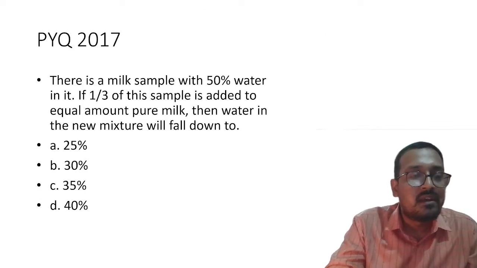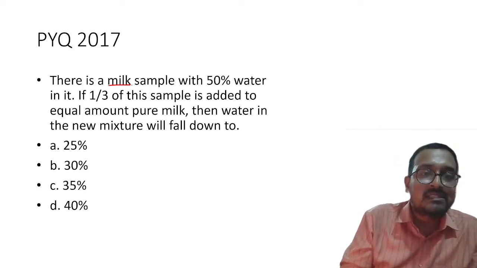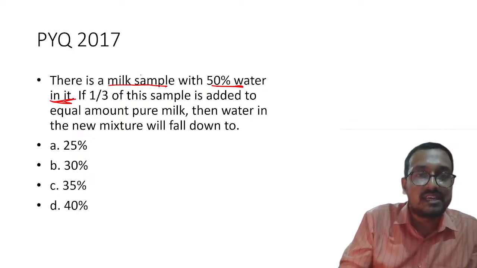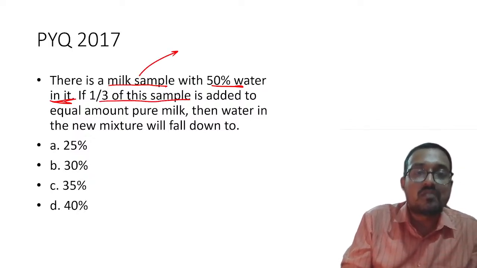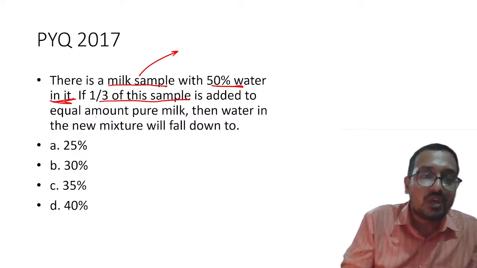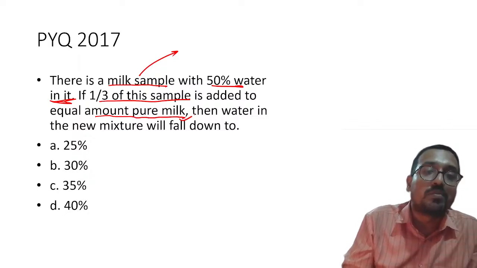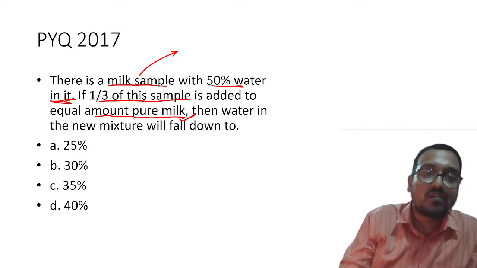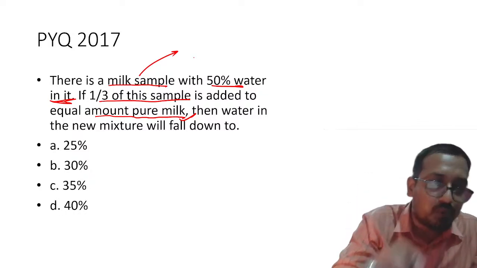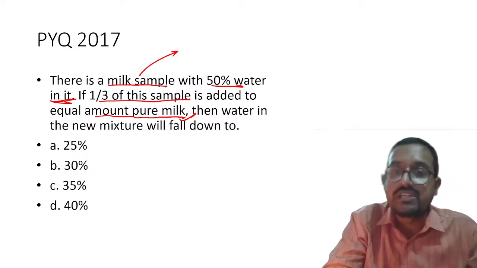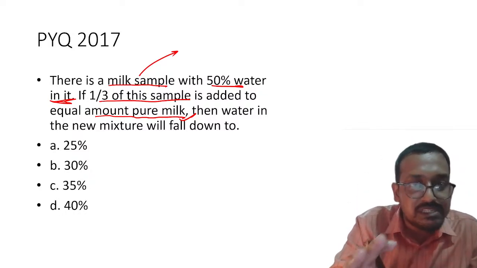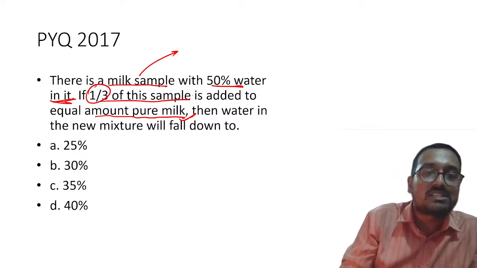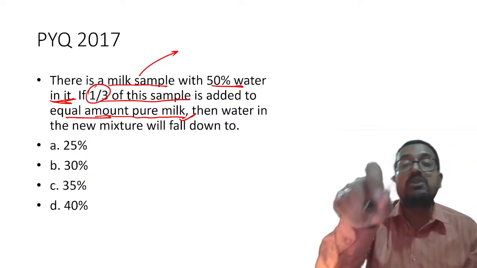Clear? Now, my dear students, there is a milk sample with 50% of water in it. 1/3 of this sample is added to an equal amount of pure milk. Please remember, pure milk was added. 1/3 of this sample was taken, and that was added to pure milk. Then water in the new mixture will fall down to. So this may seem a trick question. Why? I will tell you. See, 1/3 of this sample was taken, and an equal amount of pure milk was poured in.